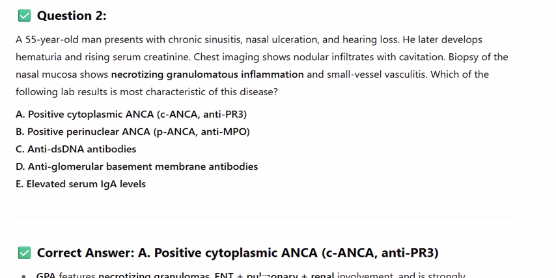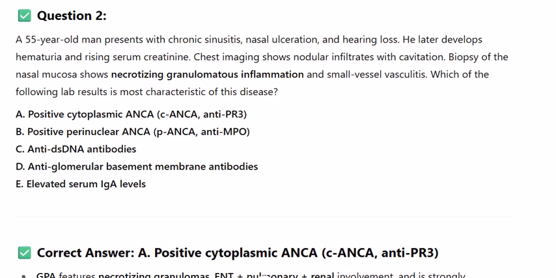A. Positive cytoplasmic ANCA, anti-PR3. B. Positive perinuclear ANCA, p-ANCA, anti-MPO. C. Anti-dsDNA antibodies. D. Anti-glomerular basement membrane antibodies. E. Elevated serum IgA levels.